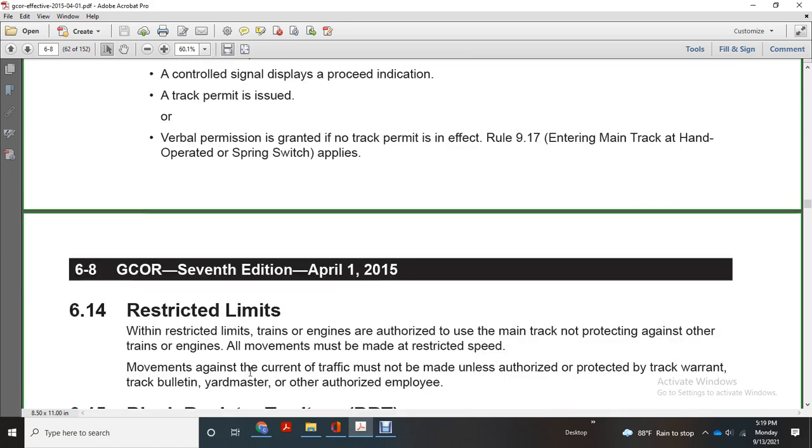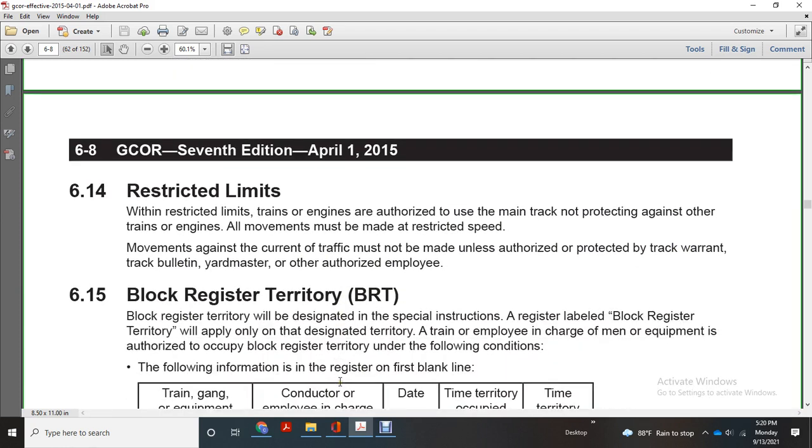Restricted limits: within restricted limits, the train or engine authorized to enter the main track must be protected against other trains and engines. All movements must be made at restricted speed, and movements against the current of traffic must not be made unless authorized and protected by a track warrant, track bulletin, yardmaster, or other authorized employee.